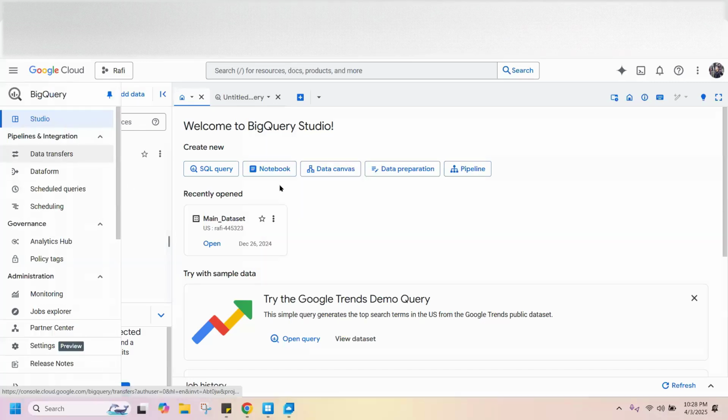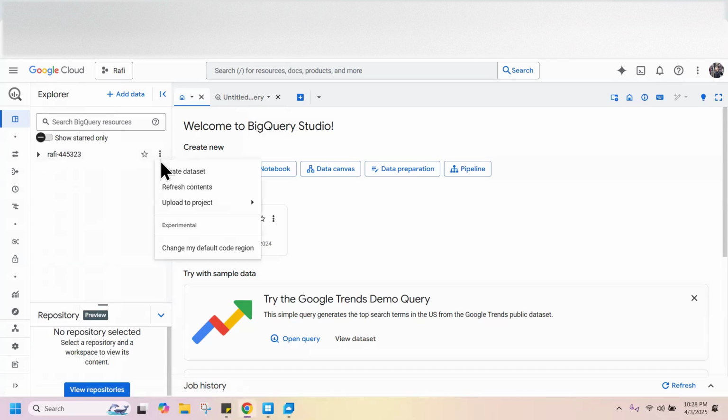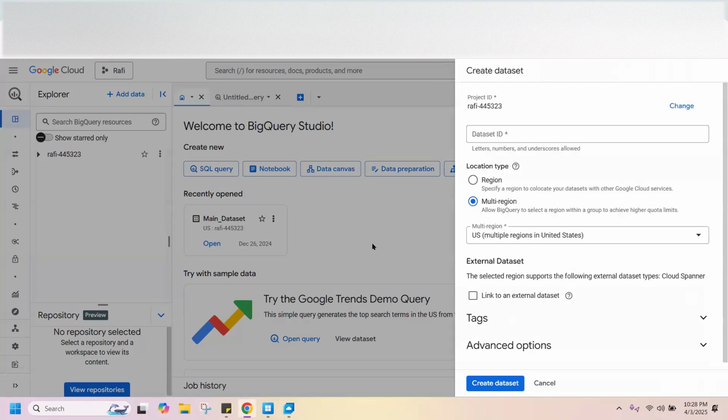Okay. Click on what? Can you click on the three dots in that Rafi, that thing is written? Now click on create dataset. So dataset is what? Dataset is like a folder where you can keep all the tables. So you can give any name to your dataset.